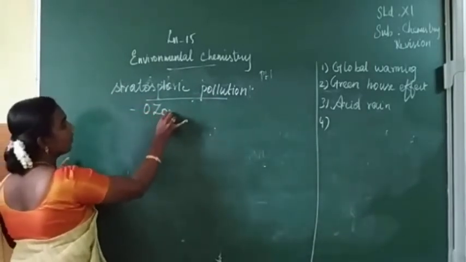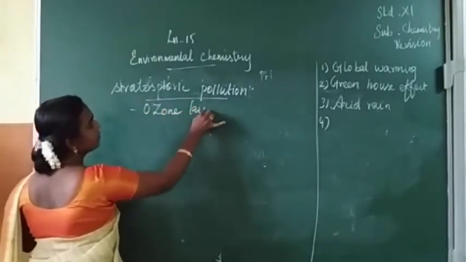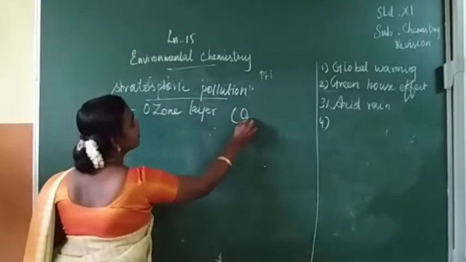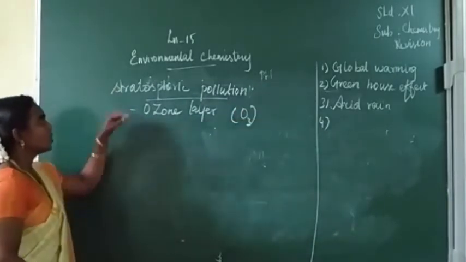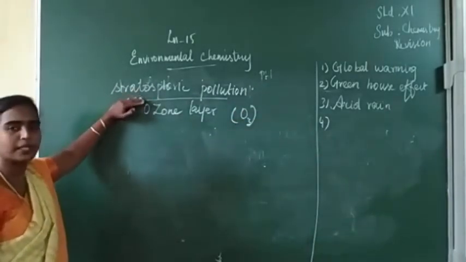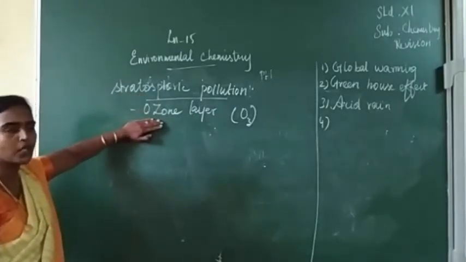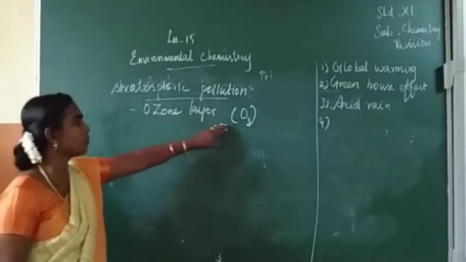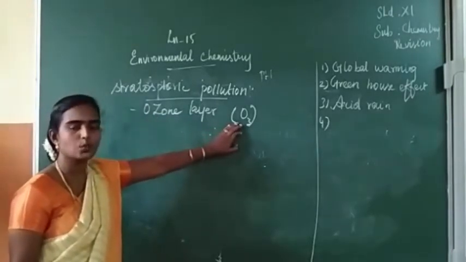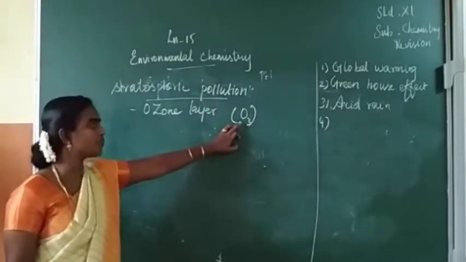So ozone formula O3. The important layer which is present in the stratosphere is the ozone layer. So ozone is a molecule, its formula is O3, which is formed like this.